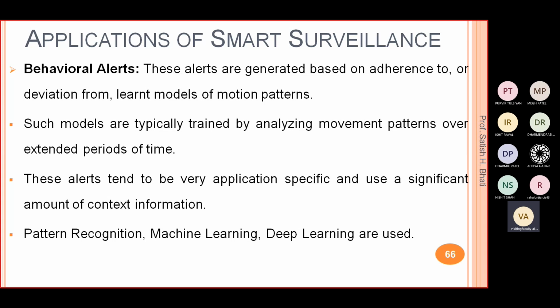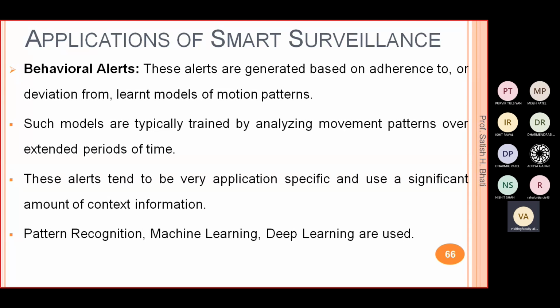If such kind of things happen, then you have to take this action, or this kind of alert. So it's a kind of deep learning, machine learning. You are making the system intelligent. You are trying to make the system learn itself, and based on that it will take the decision.